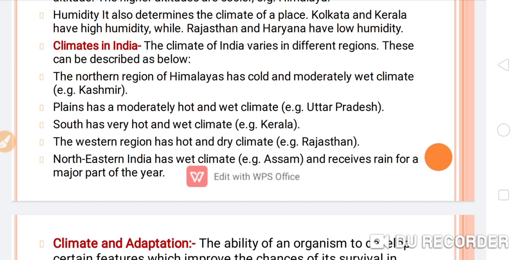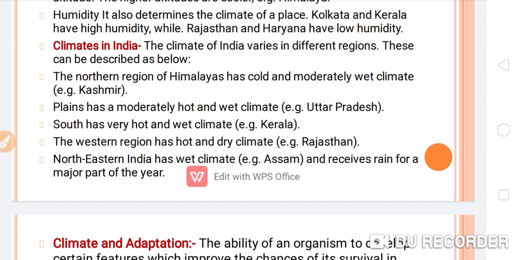The south has a very hot and wet climate, for example Kerala. The western regions have a hot and dry climate, for example Rajasthan. And northeastern India has a wet climate, for example Assam, and receives rain for a major part of the year.